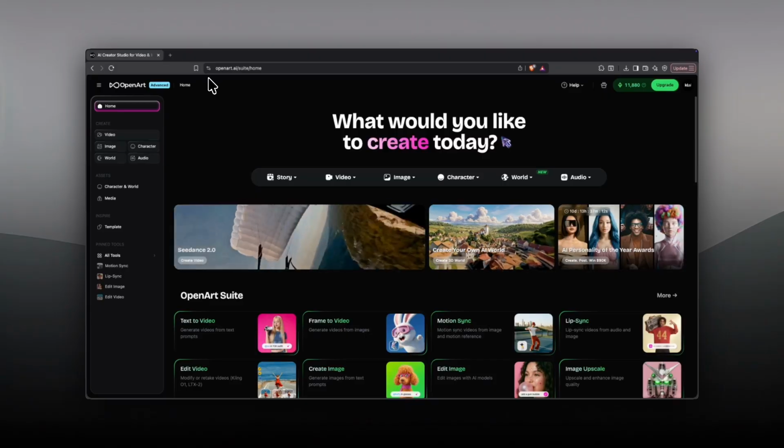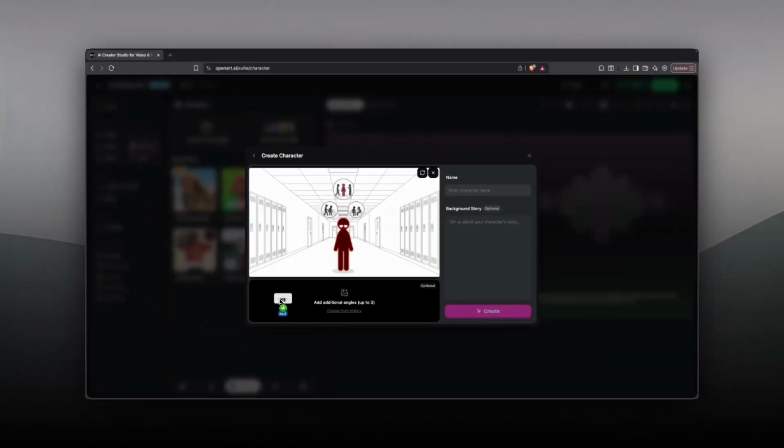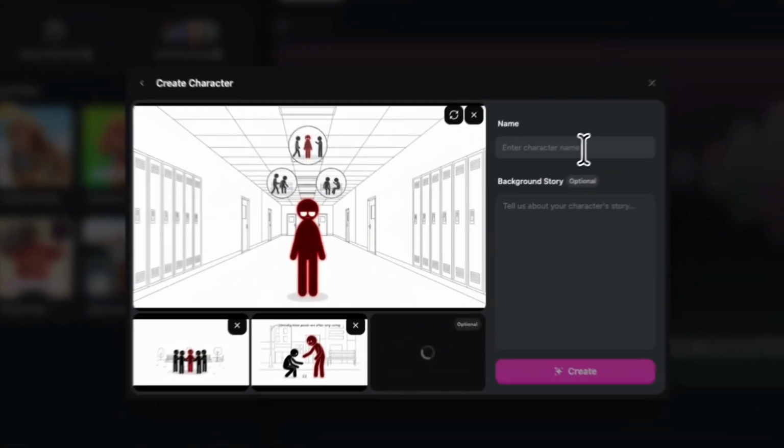Step 3, we'll generate the images. Go to OpenArt again. First, add a character so AI understands the style you want. Click on Character, then start from an image, and upload a photo from the references. You can tweak the character a little, like changing the color, to make it stand out more.